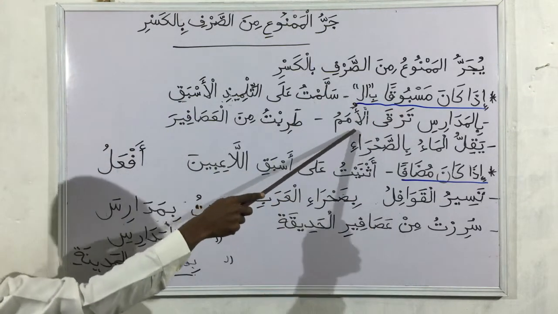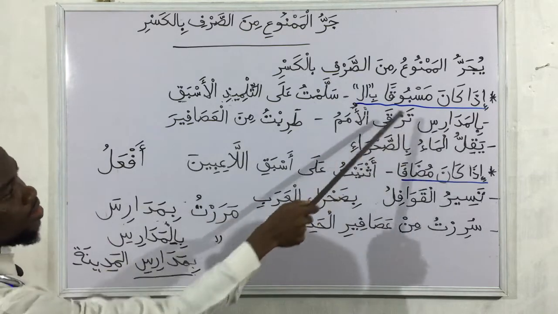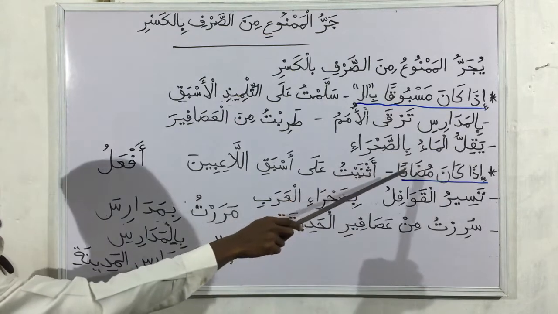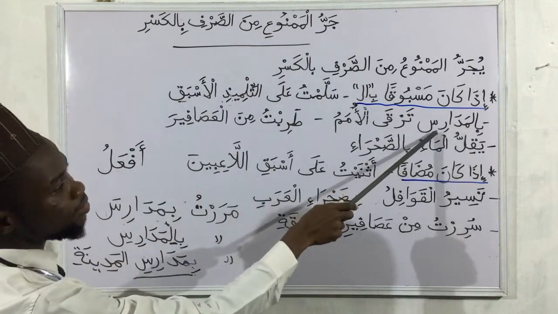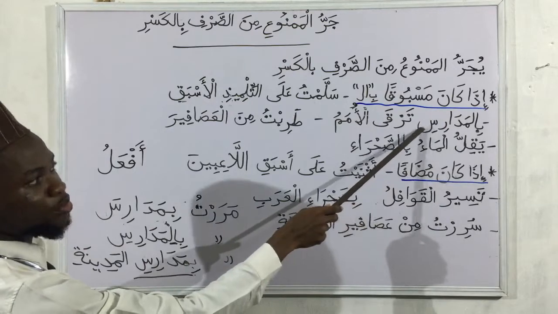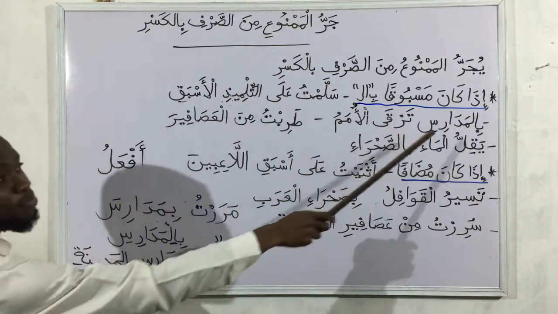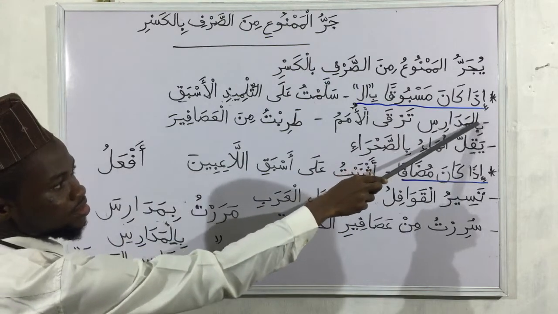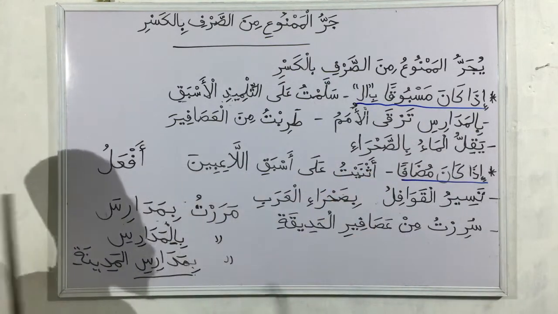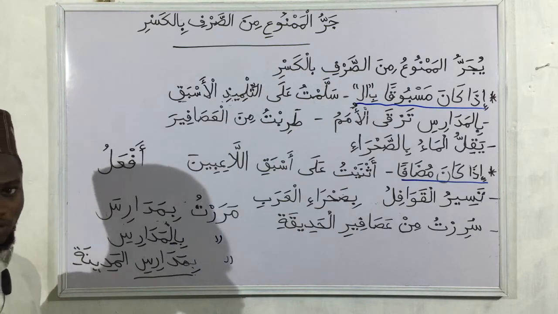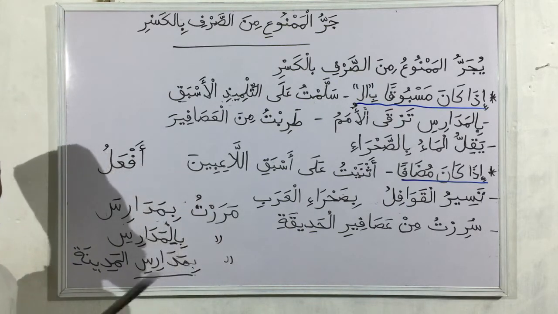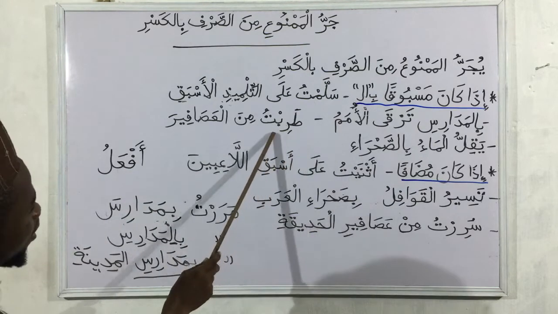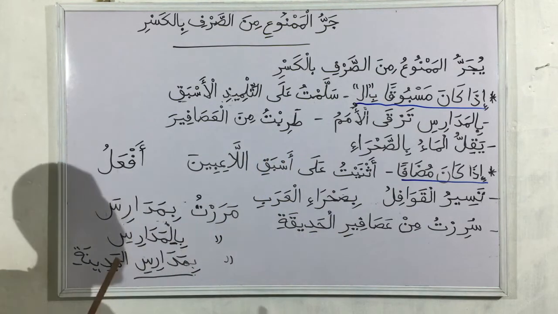So umam here, madaris is what we are looking at. Madaris is the noun taking majrur bil ba, and it's supposed to be mamnu min as-sarf because of the shape. Two here, two here. But then we have alif and lam already. So that is the rule. When we add alif and lam to that noun, then the majrur bil fatha becomes majrur bil kasrati, that is supposed to be. Then another one here, taribtu min al asafir.